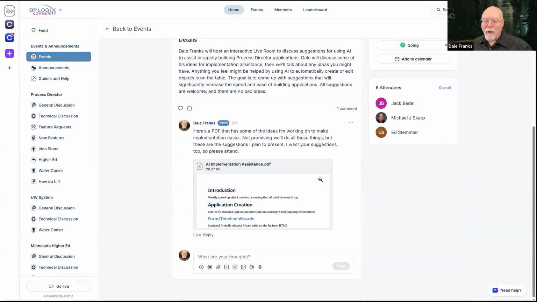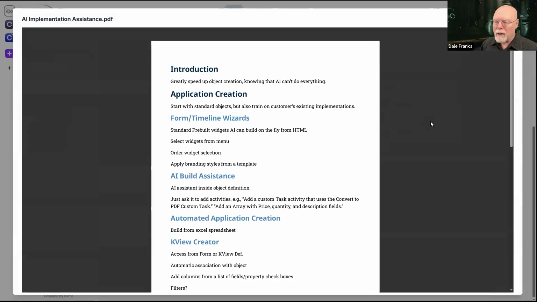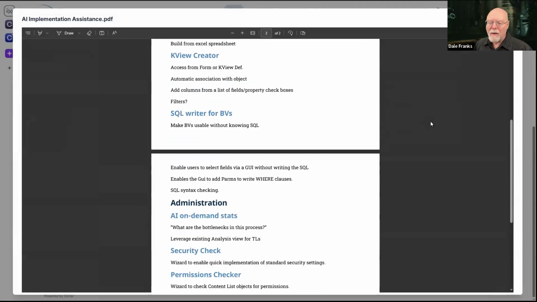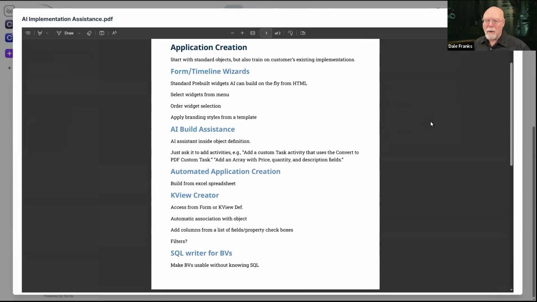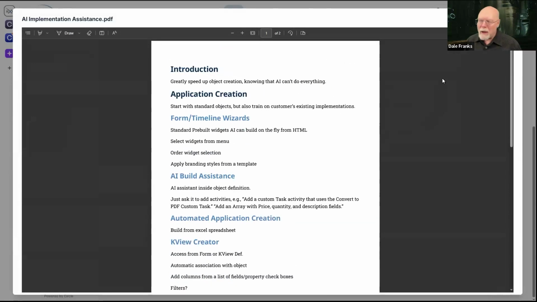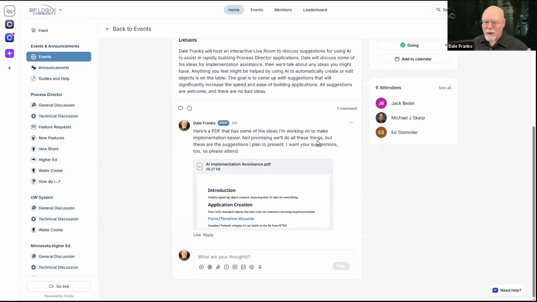If you go to this particular event, I've also added a little PDF file where I discuss some of the ideas that I have for using AI in Process Director to greatly speed up your ability to develop apps. So you can download that as well and take a look at that at your leisure prior to the meeting. And then at the meeting, it will be an open forum.